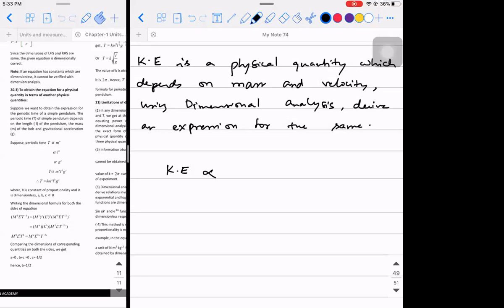Kinetic energy is directly proportional to the mass raised to the power, you don't know how many times. It can be one time, two times, anything of that sort. So it is directly proportional to mass raised to the power A and velocity raised to the power B. I don't know how many times, so our work is to find out what A and B are.